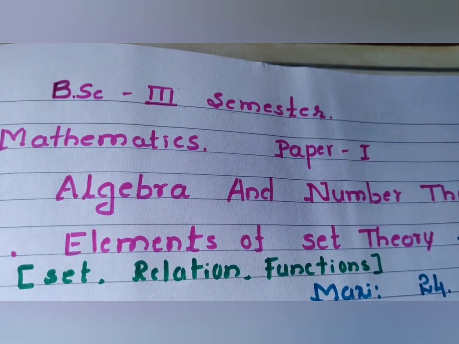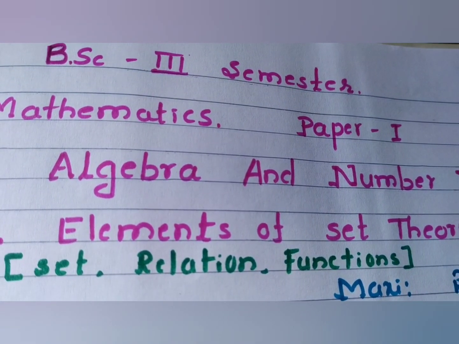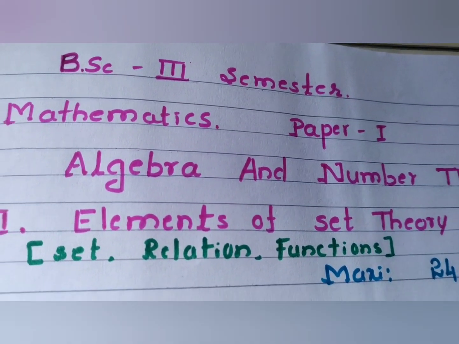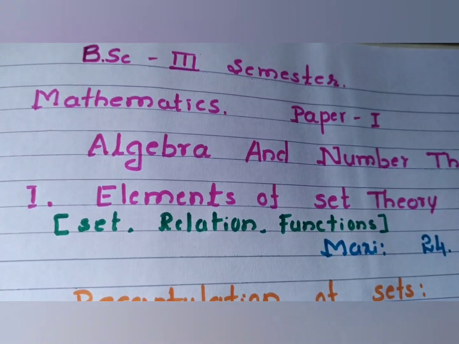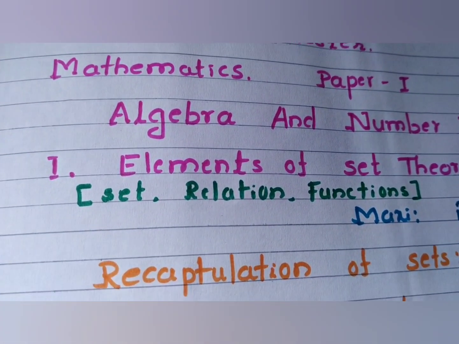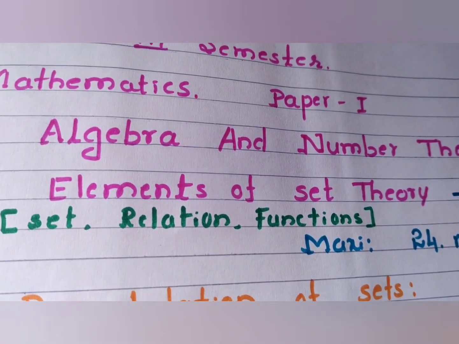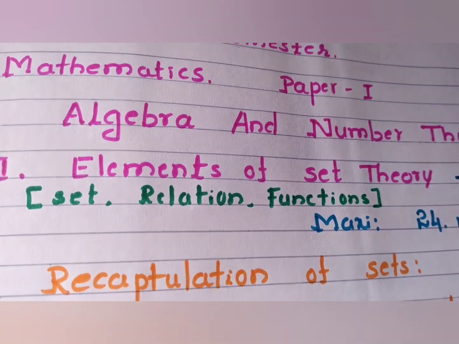In the sets, what are the main things there? In the sets, the main things are sets, relations and functions. In the elements of set theory, first we define what a set is, and with the help of that set we define relations, and with the help of relations and sets we define functions.